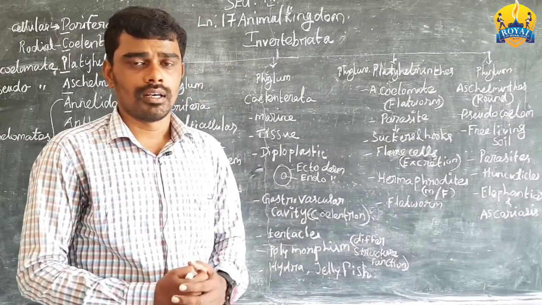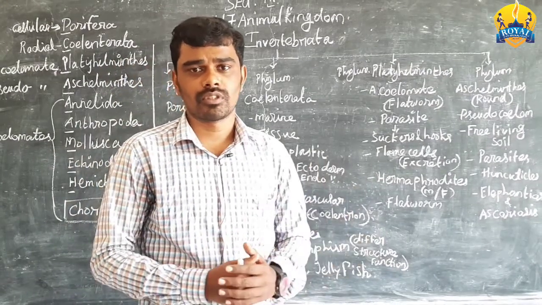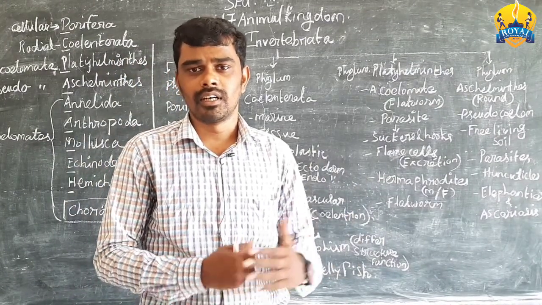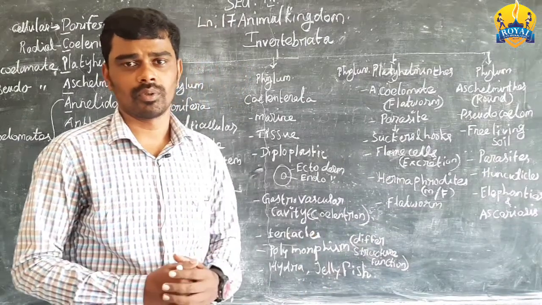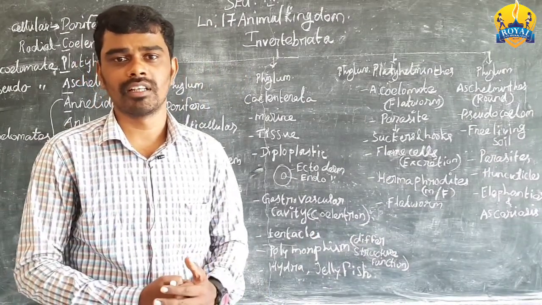So now we are going to discuss the 9 phyla from the animal kingdom. What are all the 9 phyla in the animal kingdom?